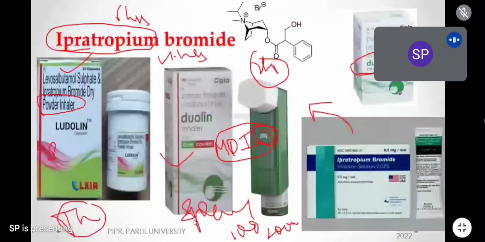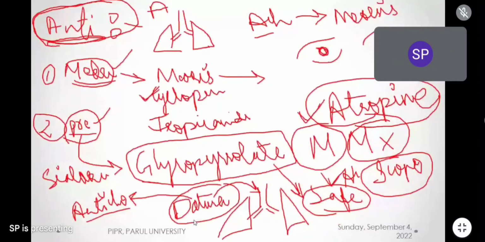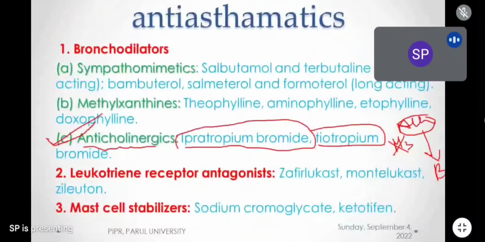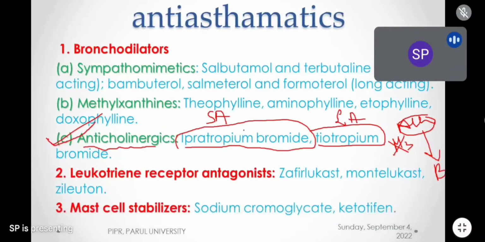See, along with ipratropium bromide and tiotropium bromide, where is the classification? Classification is here. See, in this classification I didn't mention the names. Ipratropium bromide is short acting, yes. Tiotropium bromide is long acting, yes. Along with these two, actually these two are the only ones used in hospitals, but there are some newer drugs. In some advanced textbooks you will find those drugs. Then don't say sir didn't teach. There is a drug called aclidinium. Has anyone heard the name?